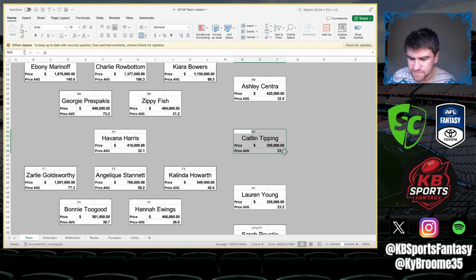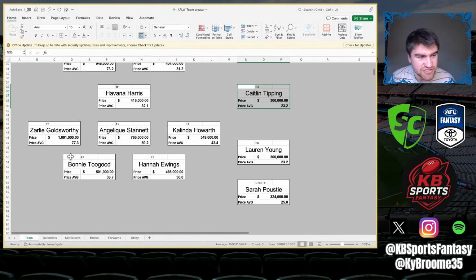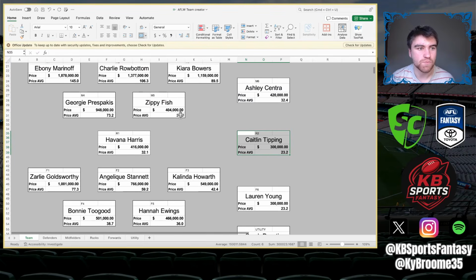And then you've got Tipping, who basically is just a filler ruck here, who will just switch and see who is a ruck that's actually going to play R2 if we can. Because that is critical for cash generation, because you never know in round 5 or 6 of the season, when your R2 is like 600k or something dumb like that, and you go, oh yep, can take the 300k, can take another 300k from, say, my utility position, and then suddenly you're upgrading your rookie mid up to top of the line. You're getting in a Riddell or something like that.